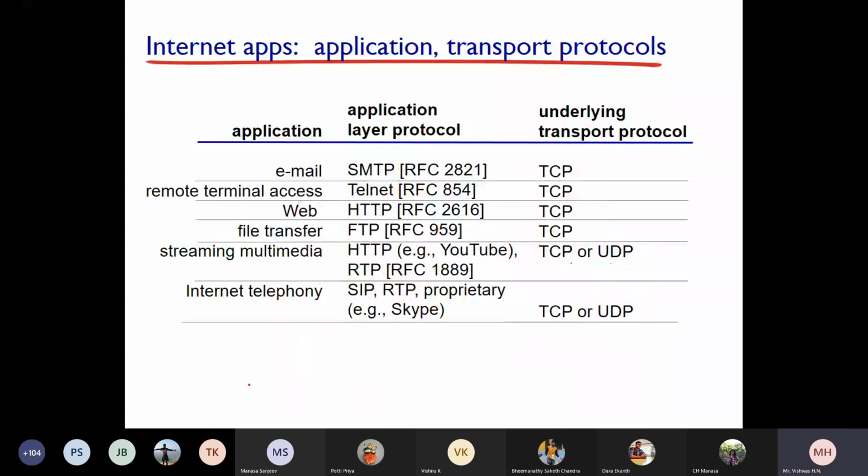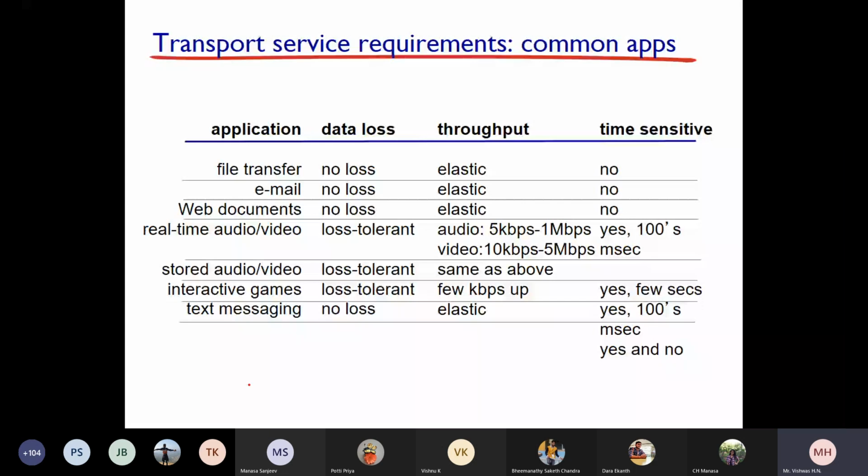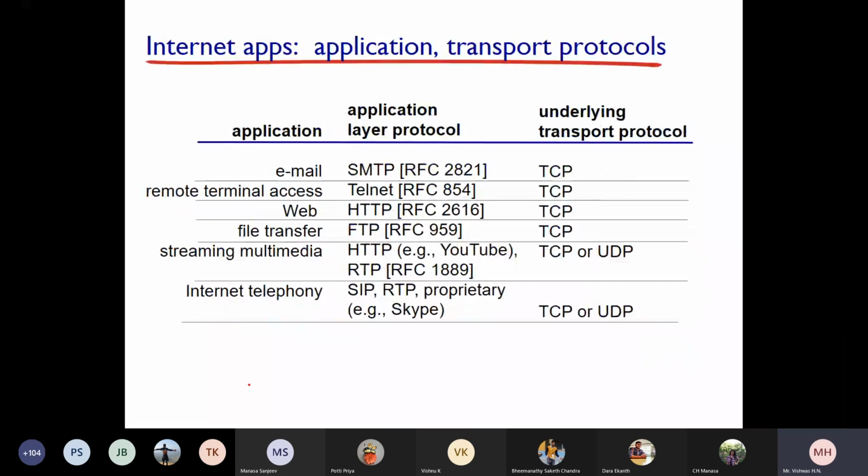Am I clear, students? Yes, sir. Okay, so that's about different application examples. And see this particular table, it is quite an informative table for you. You need to understand this.